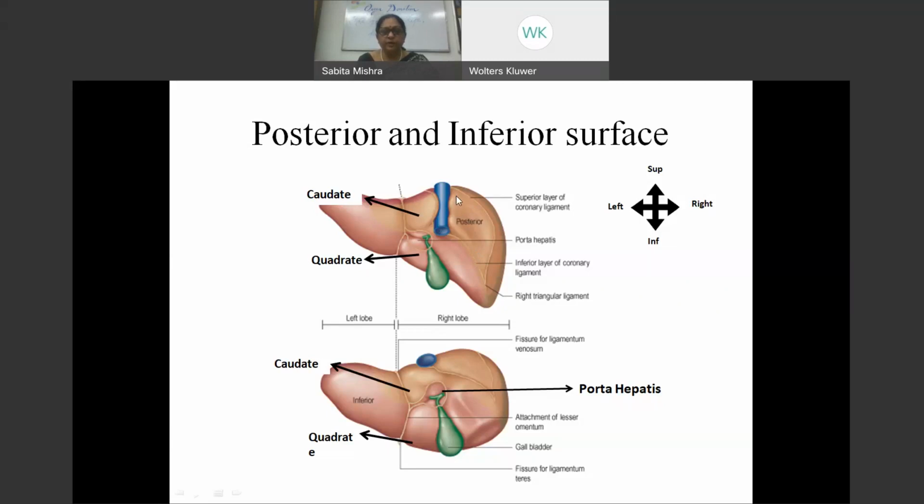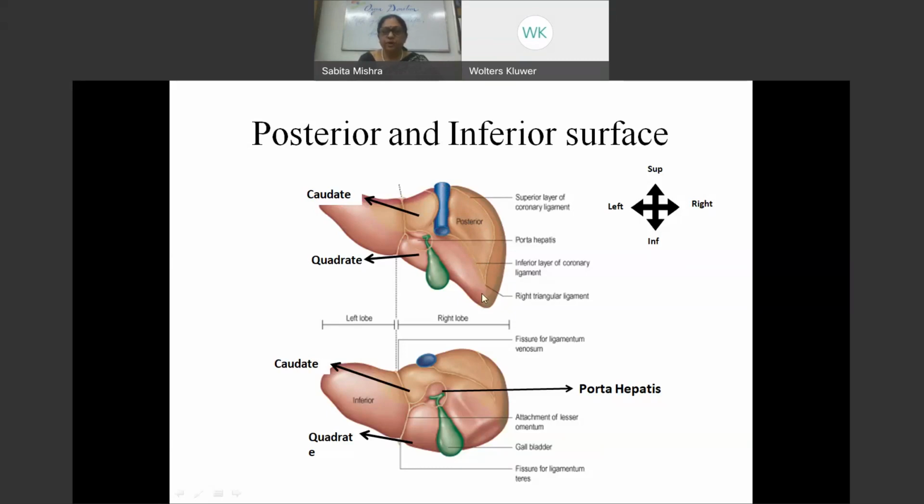So here we have the superior layer of the coronary ligament out here. And we find the inferior vena cava actually lodged on the posterior surface. Sometimes liver tissue covers it to form a tunnel, but usually it is just forming a groove in which the IVC lies.